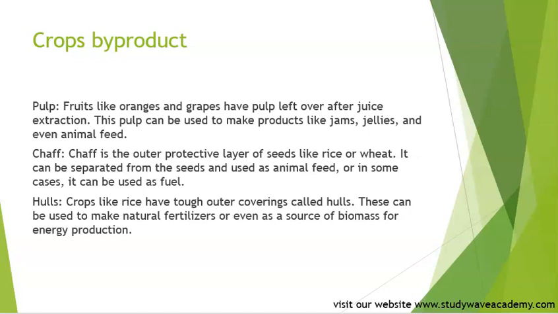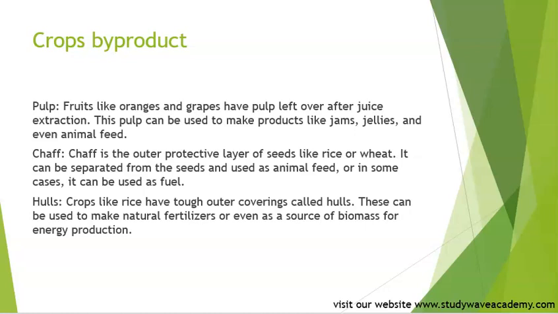All these are parts of crops that, after their edible parts have been taken, are used for different purposes. Crop byproducts are valuable because they reduce waste and maximize the use of resources.